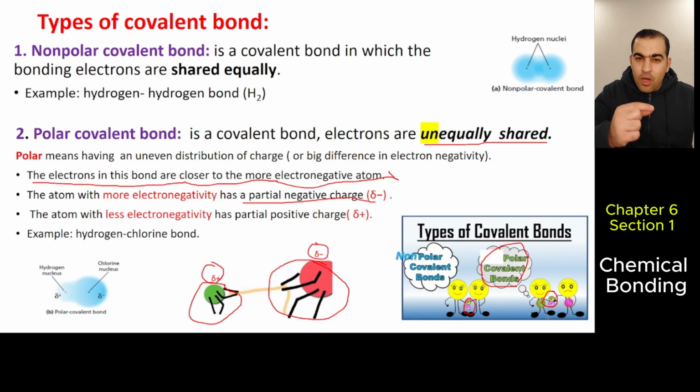We say it has partially lost the electrons, but not completely. Completely gaining and completely losing happens in ionic bonding. But in a polar covalent bond, the electrons are closer to the more electronegative element. Okay, that's it.